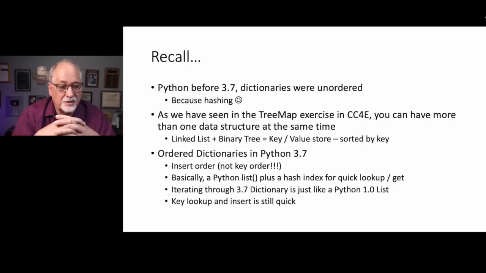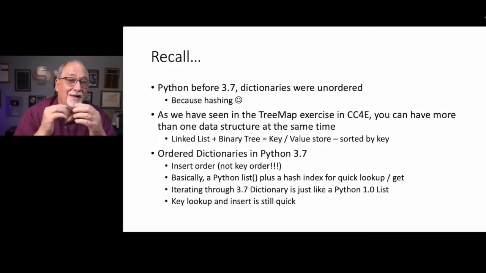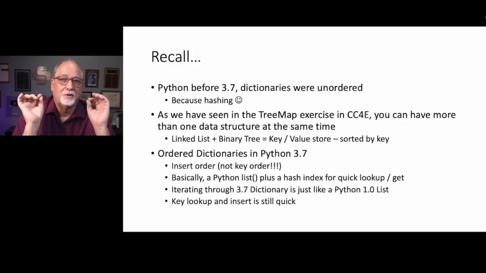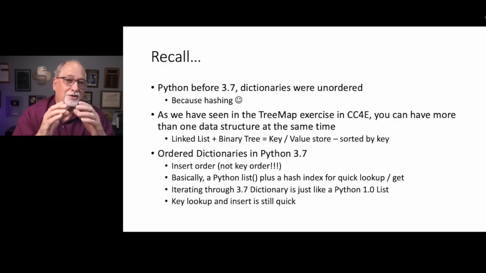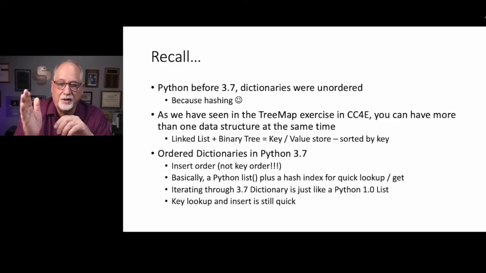Now in Python 3.6, we made a big fuss about how there was no order. And when you go through the code walkthroughs, you'll see that sometimes the order changes at the moment of rehashing. So the order is pseudo-random, as it were, but it can change at any moment because of rehashing. The pseudo-randomness is because of hashing, and it's not even consistent from insert to insert because of rehashing and hash map reorganization. So, like I said, Python 3.7 separated the notion of the hash index from the key value store.